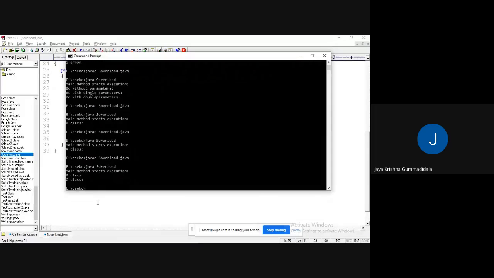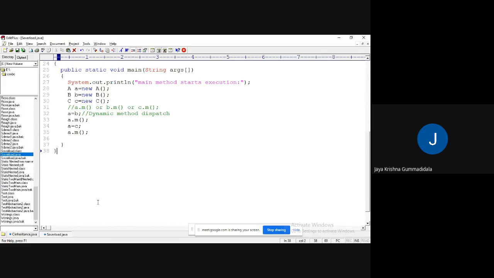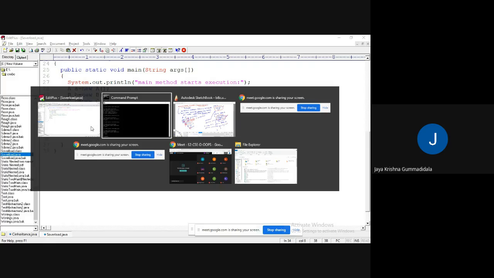Meaning that here the reference of B is copied to A object. Similarly, A is referred to C object. So this is the concept of dynamic method dispatch.